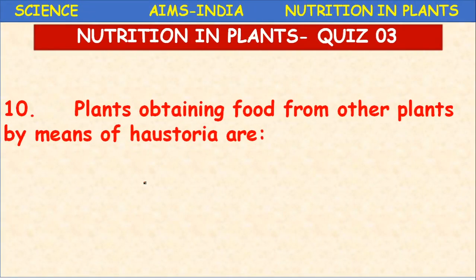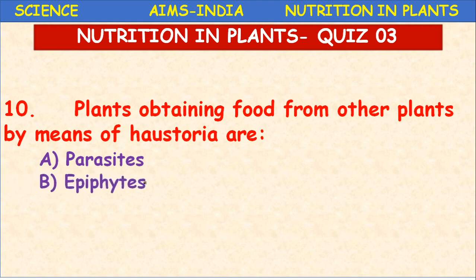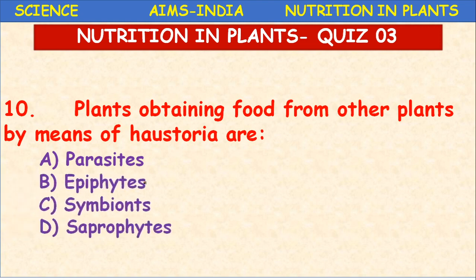Next, the last question of today. The plants obtaining food from other plants by means of haustoria are: parasites, epiphytes, symbionts, saprophytes. Where do you find this haustoria? Haustoria are special structures, root-like structures, which help in absorbing nutrients.